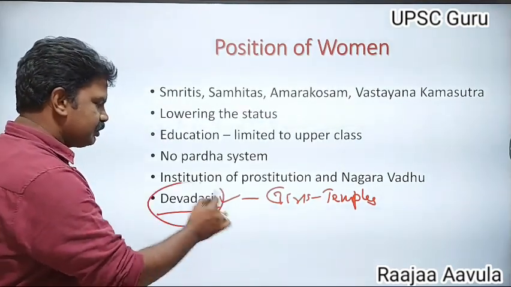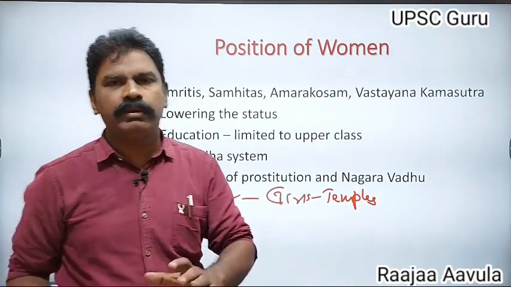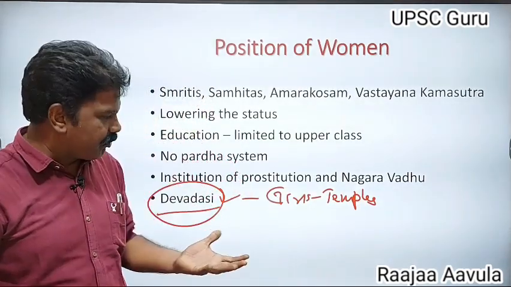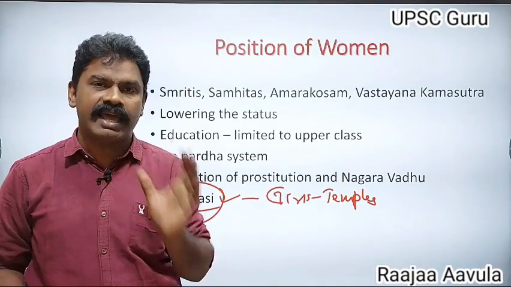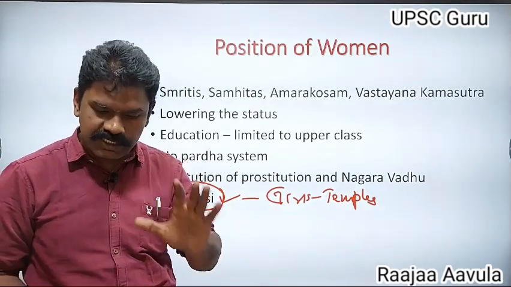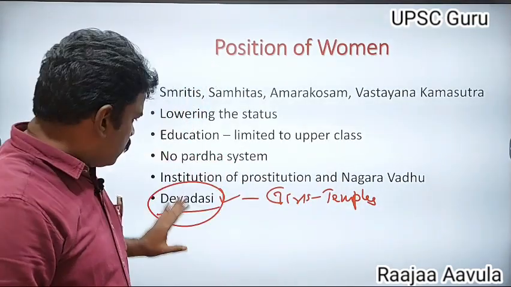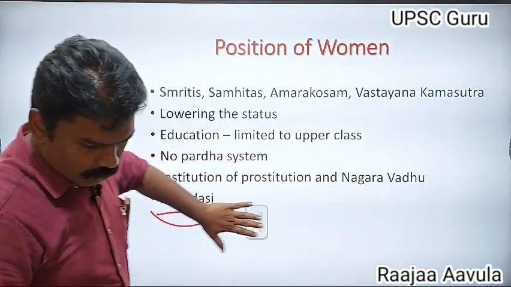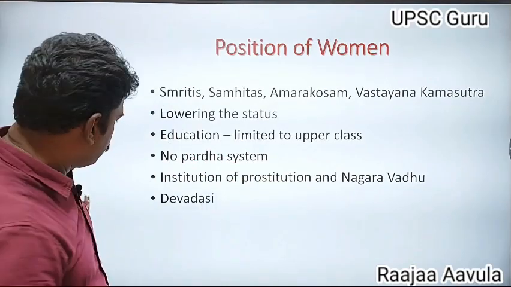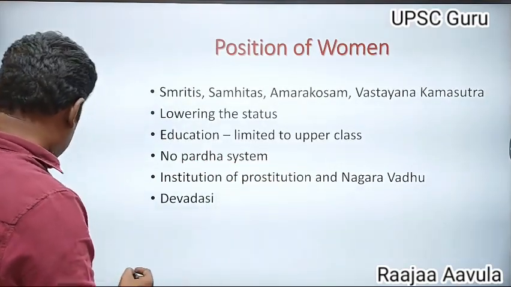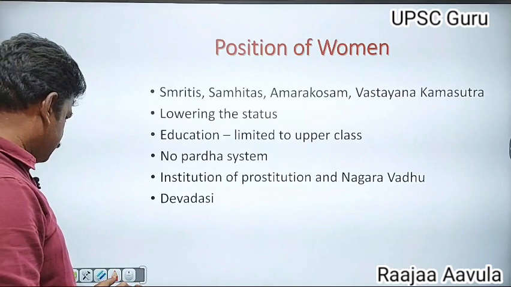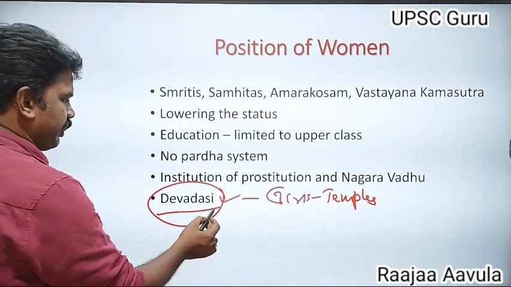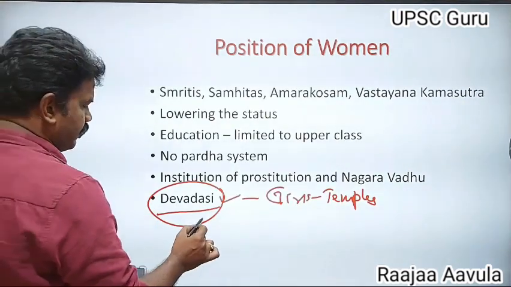These Devadasis would please God with the performance of singing and dancing. Especially these people were dedicated to the temples. There was no restriction on widow remarriage.